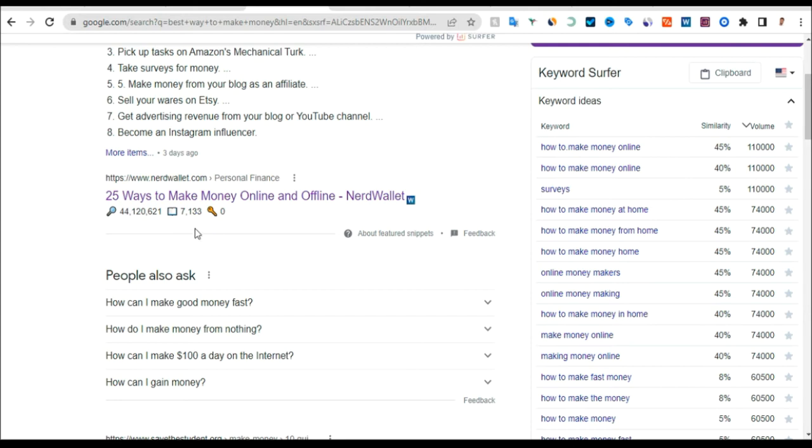What you can do too is click on the blog to see what images they use, how they center and position their article, so that you'll be able to overwrite them, because Google wants to make sure that your article has more things that explain and give more information and details about this particular keyword you are trying to rank for. That is what I want you to pay attention to here.